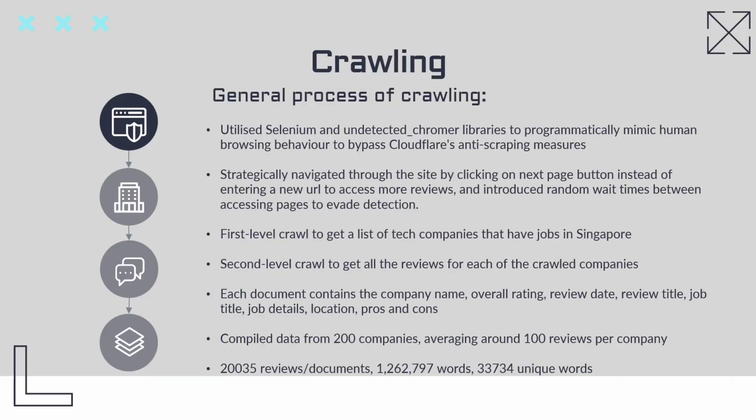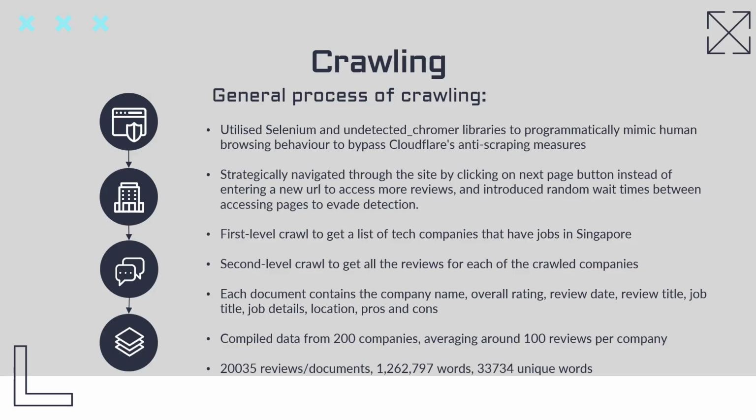For crawling, we utilize Selenium and undetected Chrome libraries to programmatically mimic human browsing behavior and bypass Cloudflare's anti-scraping measures to get hold of data. We initially perform a first-level crawl to get a list of tech companies that have job listings in Singapore. We then perform a second-level crawl to get reviews for each of the crawled companies, scraping for essential information such as its overall rating and the pros and cons of the company.